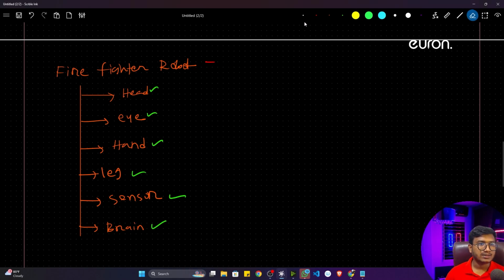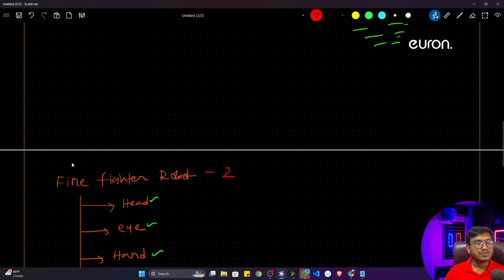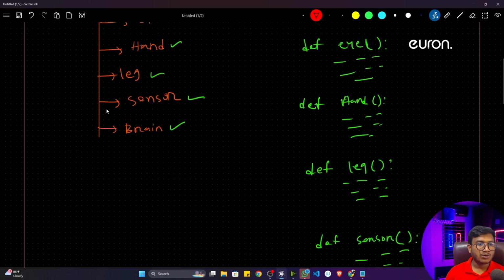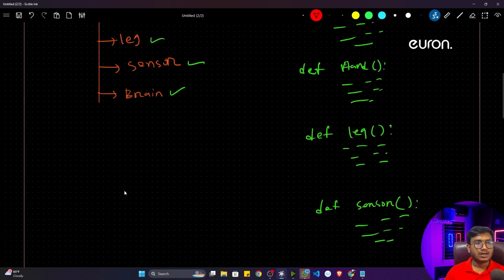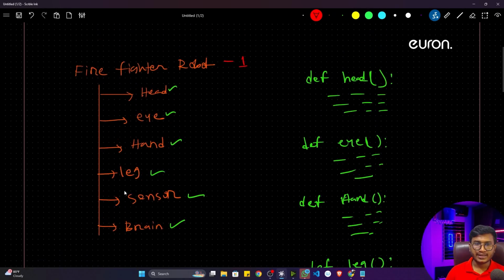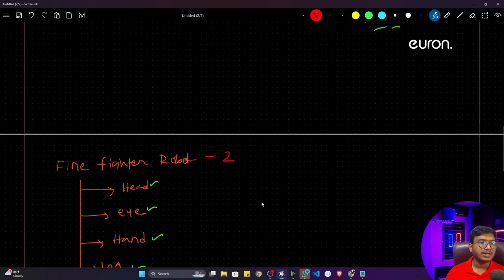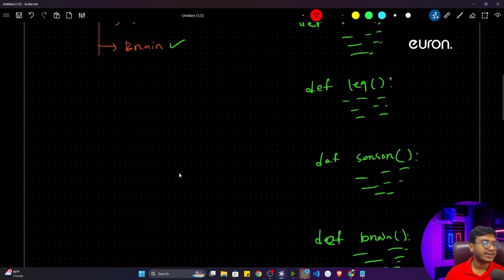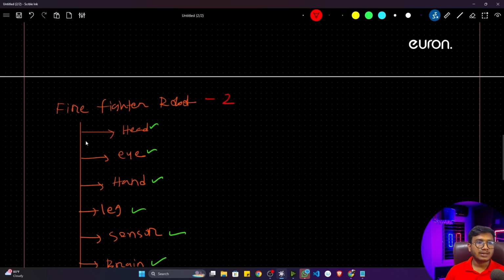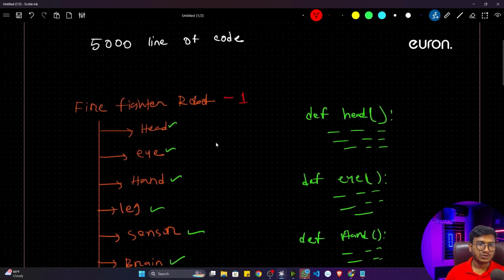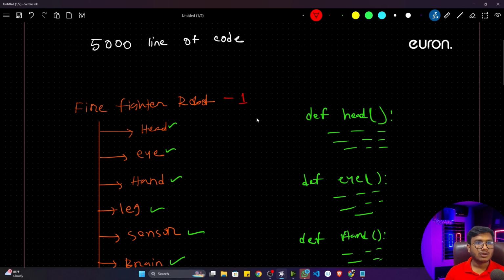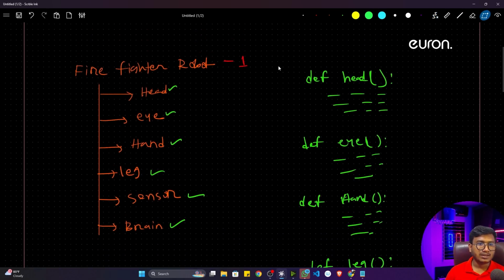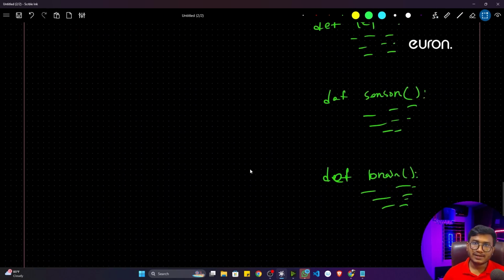Let me just write it as robot 2. Okay, it would be robot 2. And they told me this particular robot 1 will be able to control this robot 2. That means I have to write all the functionality of robot 2 inside robot 1. Okay, that is what they told me. So then I again followed that particular functional approach. I started again creating different functions for different components. So let me just copy paste again. Now see, I implemented it in that way.